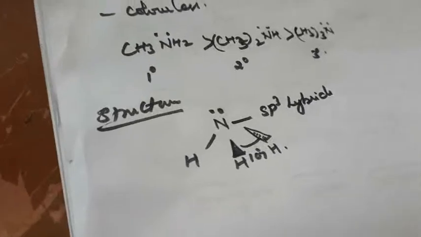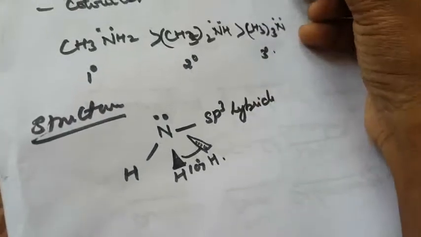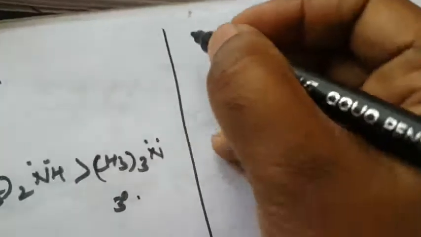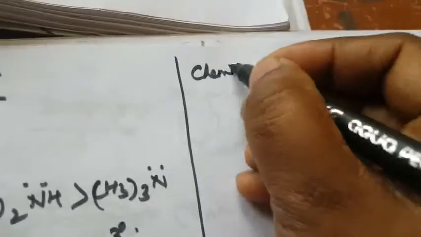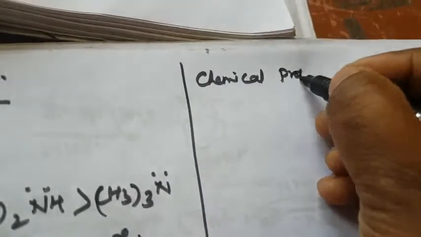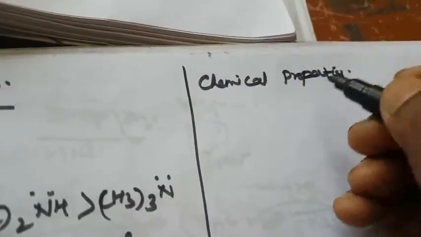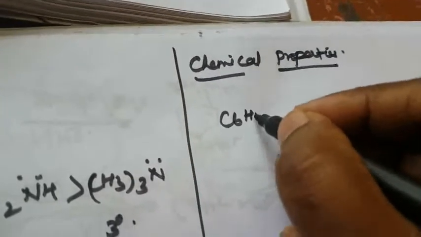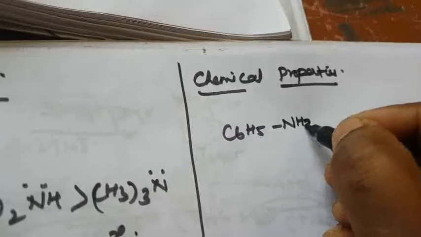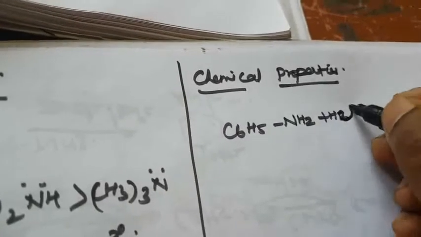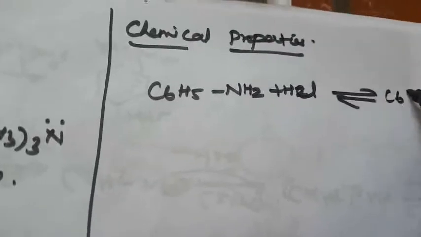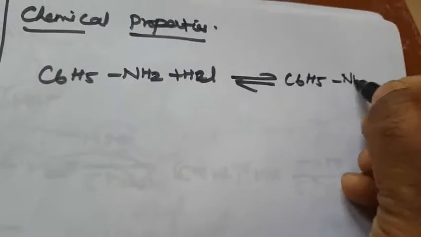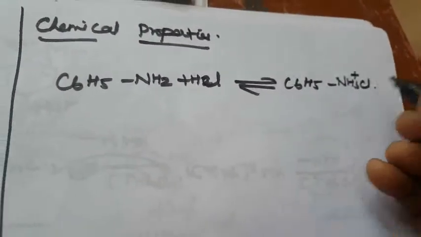Next, what are the chemical properties? They form salts with mineral acids. When C6H5NH2 reacts with HCl, a mineral acid, it forms anilinium chloride, C6H5NH3+ Cl-.